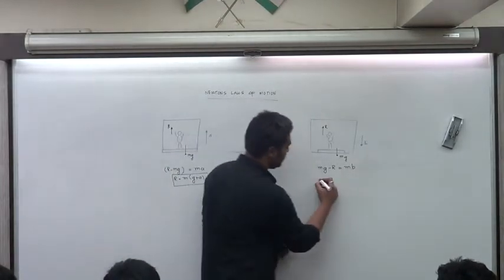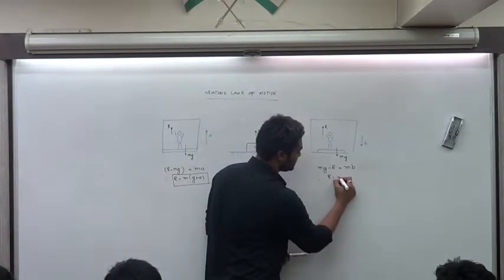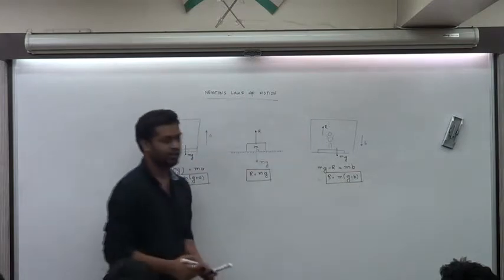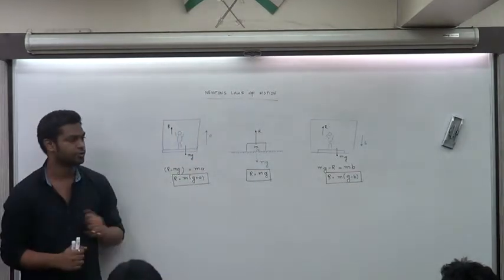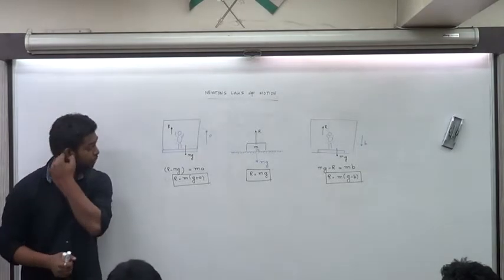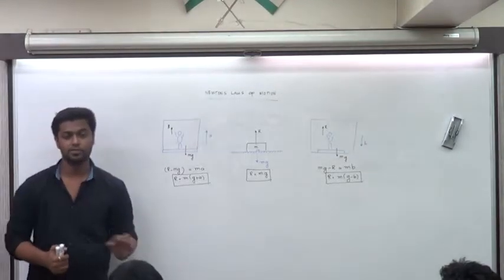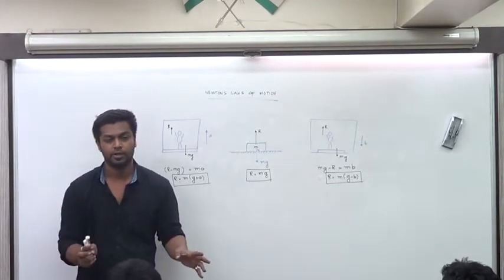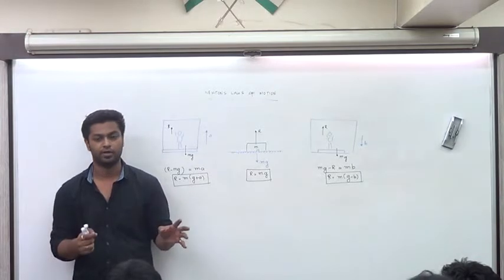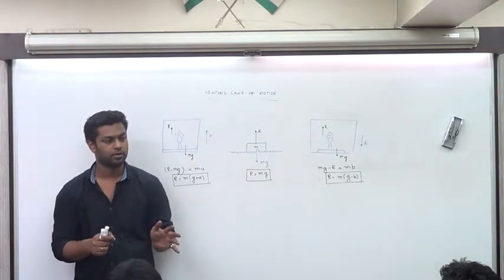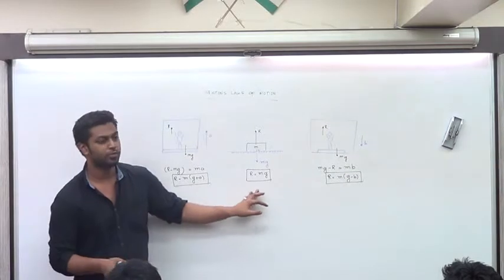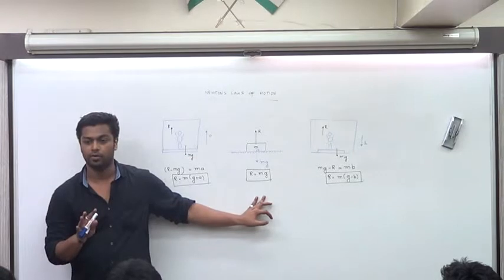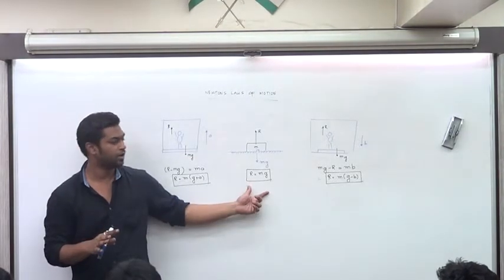Let's rearrange this slightly. The value of R that you get over here is m times (g minus a). That over here is the reaction. One statement that I'm really wanting to prove over here desperately is that R is not equal to mg. You have this notion that reaction is always equal to the weight. That's wrong. That's completely wrong, because reaction is equal to weight only for one case, wherein the object is lying dead flat on the ground. Otherwise not. Is that okay?